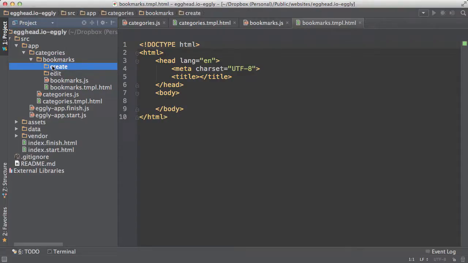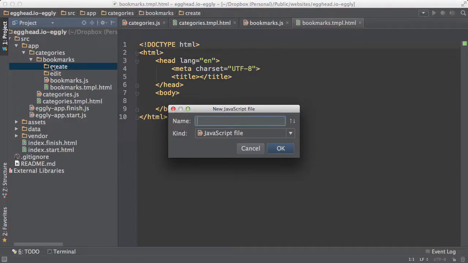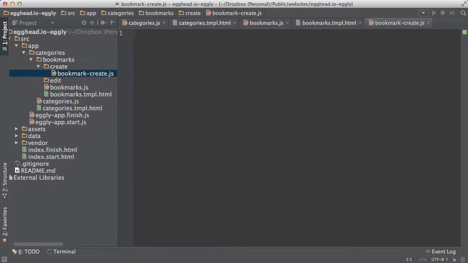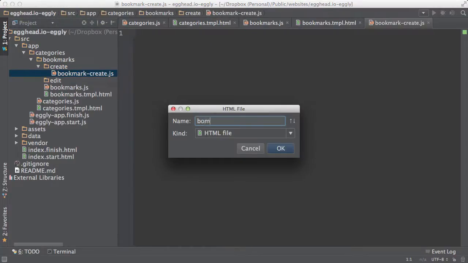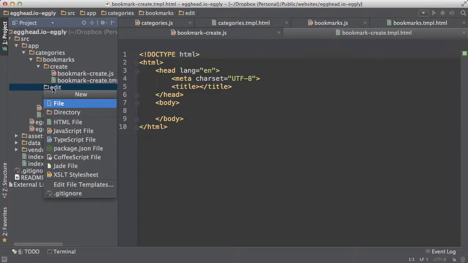And so within these directories, we're able to encapsulate creating or editing specific code and templates. And let's do the same for edit.